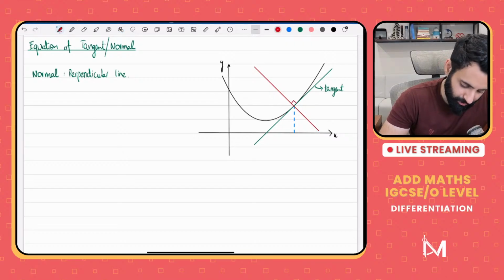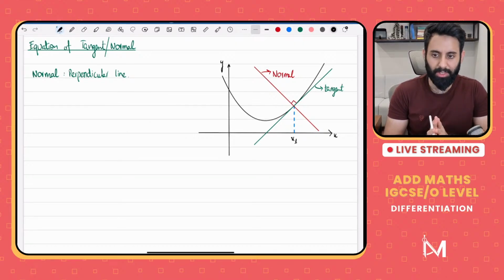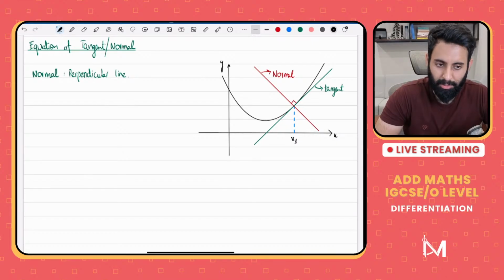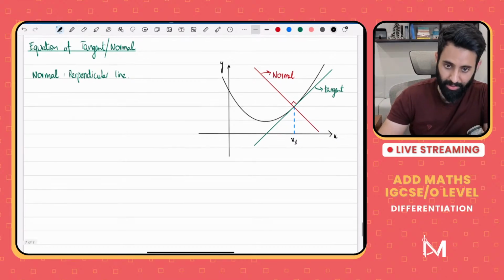It's making a 90-degree angle. And let's say the point where you're supposed to do all this is x1. What's tangent? Tangent is basically a line which touches the curve at only one point. Okay, that's what a tangent is.